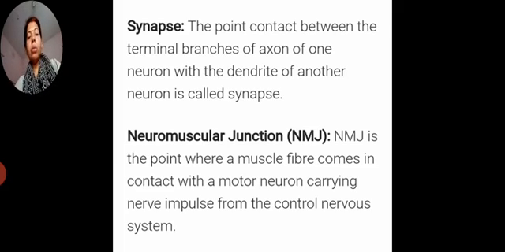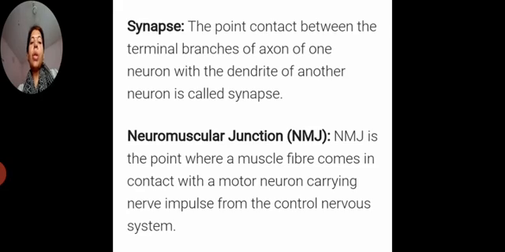One neuron has the cell body, axon and nerve ending, and then there is the next neuron. Between these two neurons there is a small gap, and this small gap between two neurons we call the synapse.